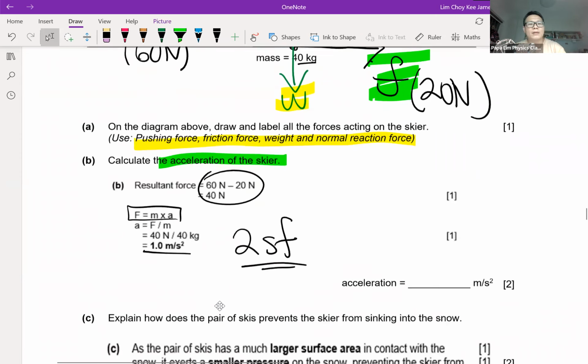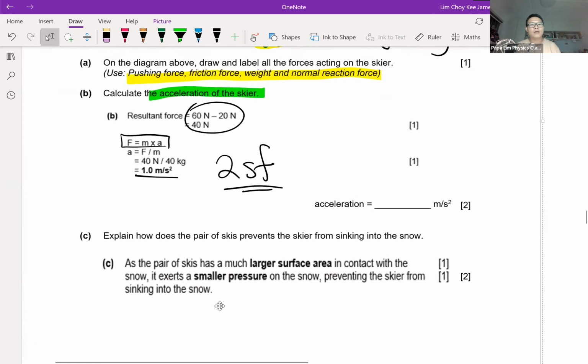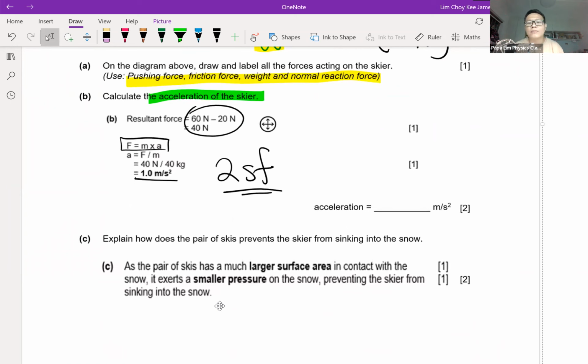Okay, so now part C. Now explain why the pair of ski actually prevent the skier from sinking down. Okay, the keyword we look at is actually sinking. Sinking gives us a hint to talk about the force exerted on the floor, but why am I not sinking? Because the ski actually has a different area as compared to maybe shoes or slippers that we are wearing.